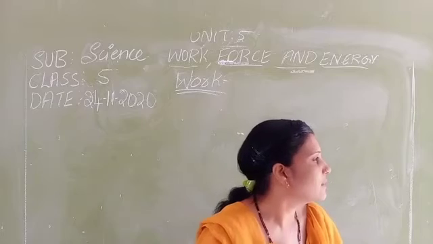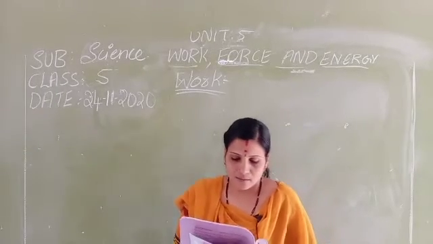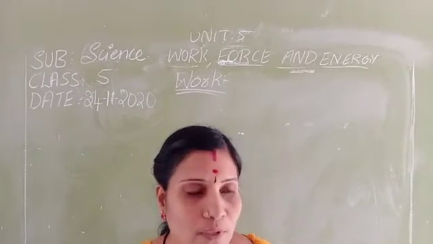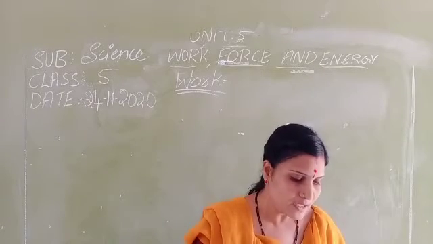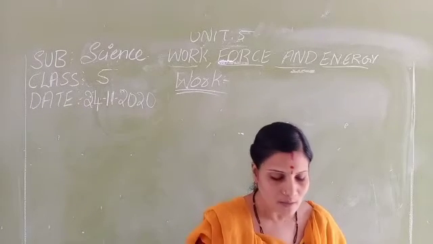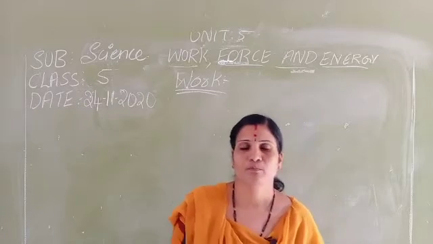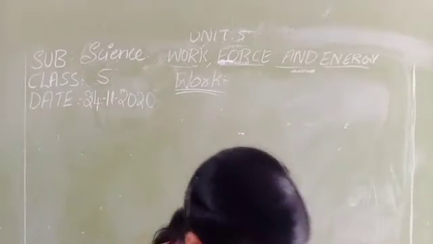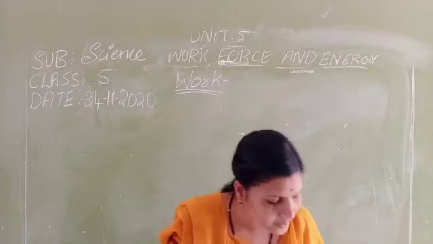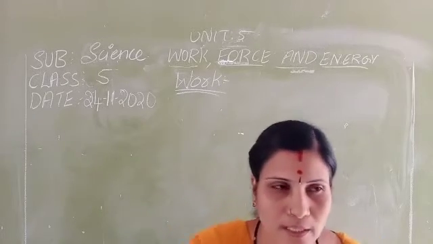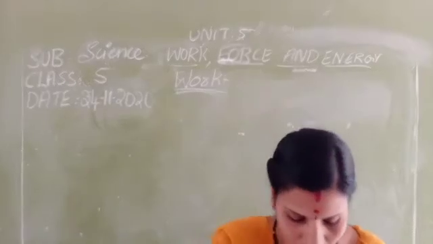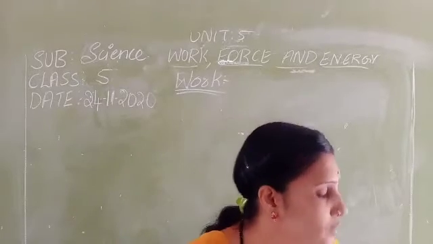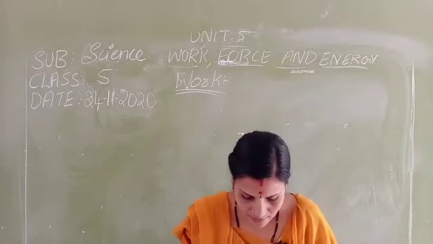When it is possible, work is said to be done if the force applied on the object causes the object to move in the direction of the force. Hence the work is telling whatever work is there. So when work is there, if we complete a task fully, the work is said to be done. If it is hard, we cannot do that work, so it is not done. So here he is telling that work is done when the object moves in the direction of a force. So which picture shows the work being done?